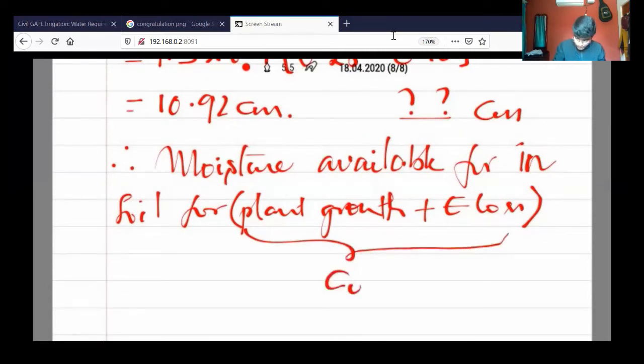So therefore the moisture available for consumptive use is 10.92 centimeters.